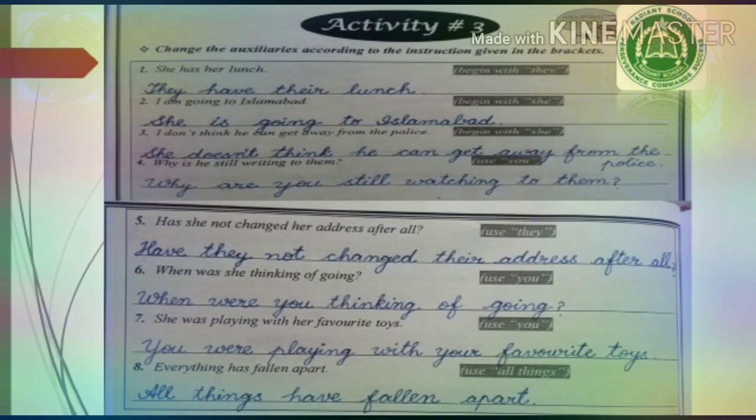Number 8, everything has fallen apart. Use all things. Now instead of everything, you will use all things and then change the verb from singular to plural. All things have fallen apart.